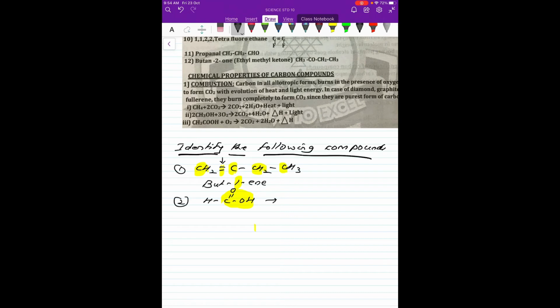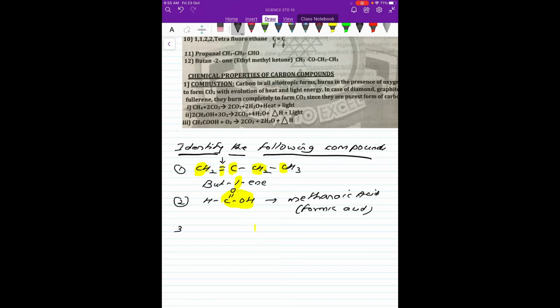One of the hydrogens has been replaced by this carboxylic acid group, so the name is methanoic acid. This methanoic acid also has another common name, it is also called formic acid.